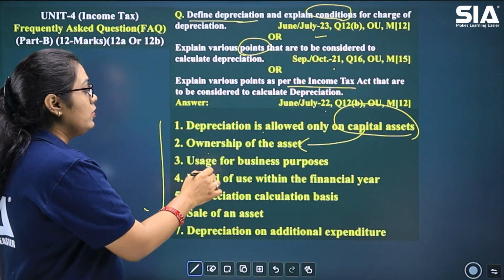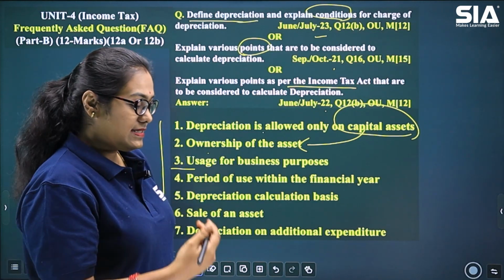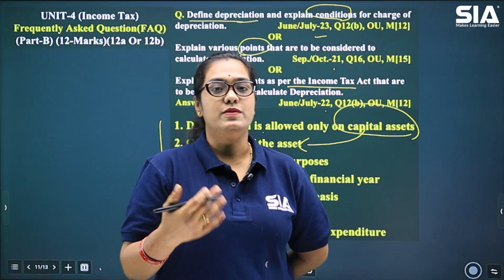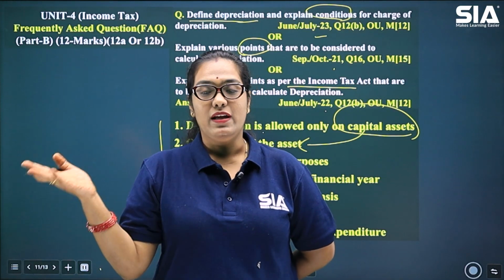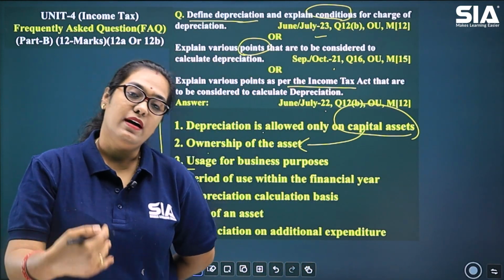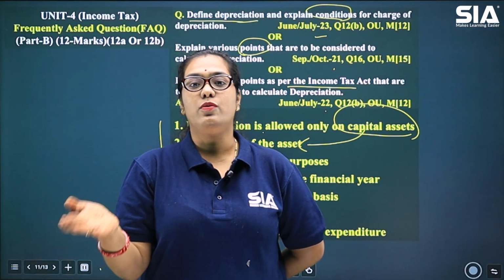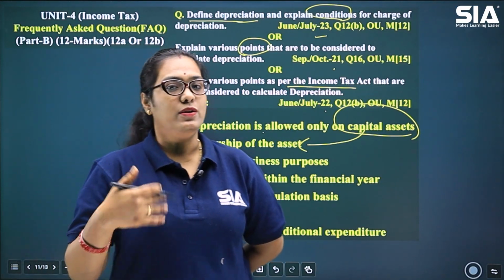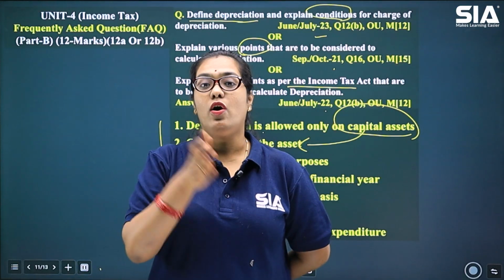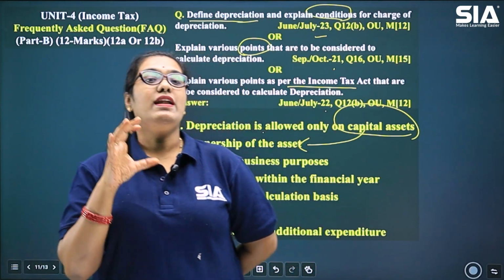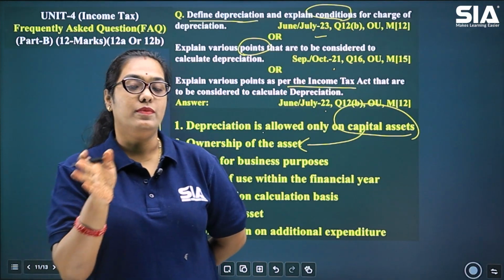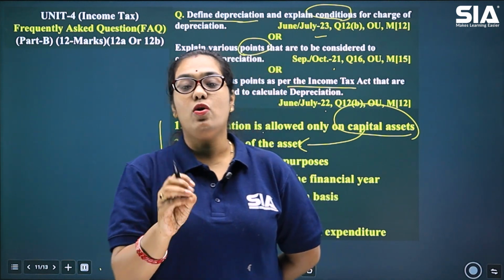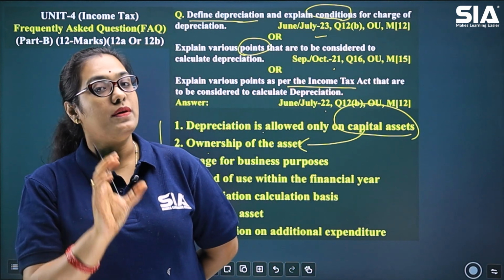Okay. Then usage for business purpose. Now, let's say there is a car which is used for business purpose. That means the car, for the purpose of business, that particular vehicle is used. Alongside, sometimes the same car is also used for personal purpose. Let's say to drop children to school or to pick his wife from office or any other uses. So these are all personal, non-business uses. If an asset is used partly for business and partly for personal use, in that case, depreciation also will be divided based on the percentage of use.